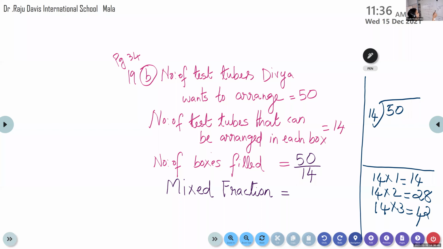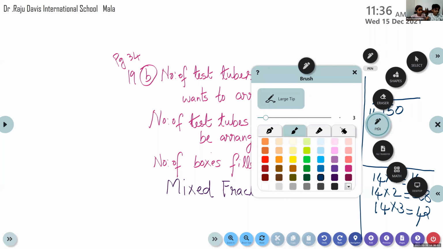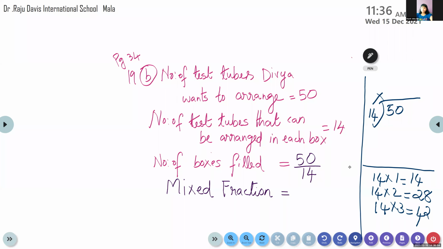Okay, so that means, children, how many times can 14 be taken from 50? 3 only. Yes. 5 into 14 is 56. To find out, 50 minus 42, then write the answer in mixed fraction.